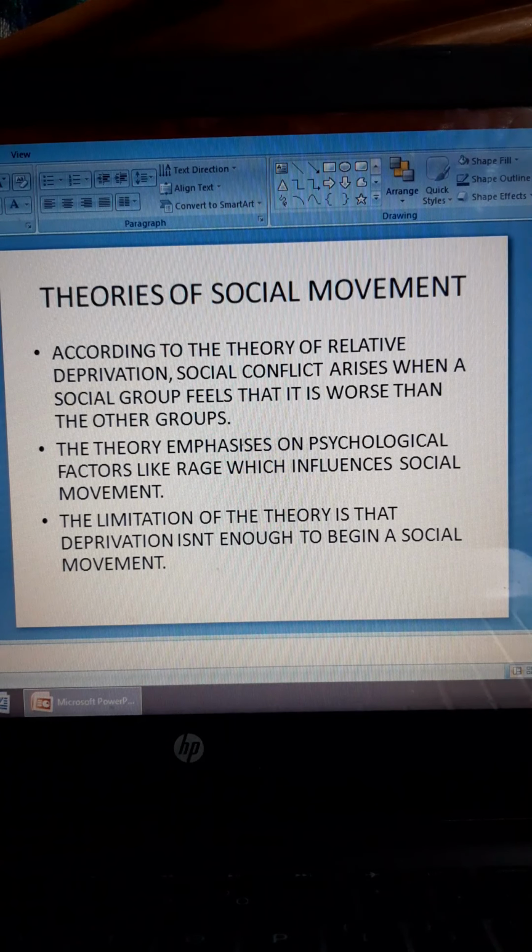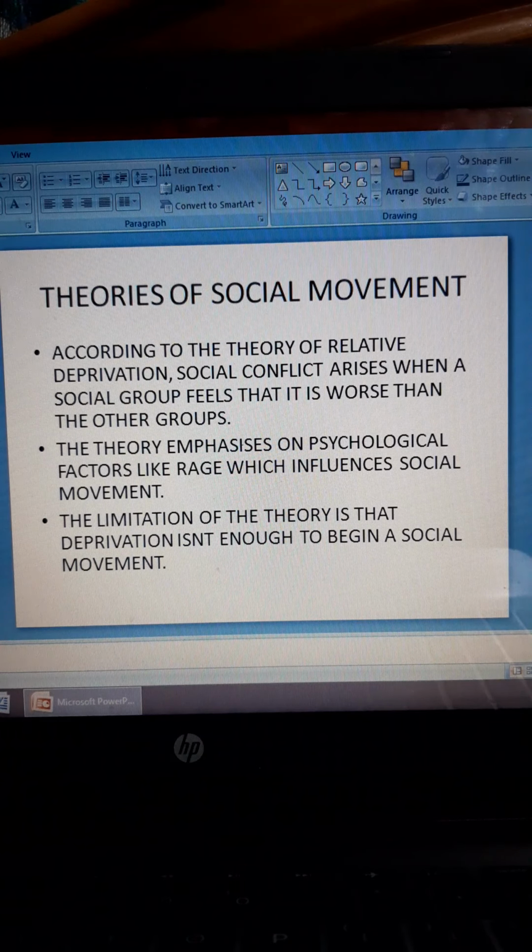So we move to the next point, that is theories of social movement. There are about three theories given. According to the theory of relative deprivation, social conflict arises when a social group feels that it is worse off than other groups. So they are feeling deprived. This theory states that a social movement comes about when one group feels deprived. They do not have things that other groups have, the same status, or the same economic or political power. That is when a social movement arises. They feel that they are inferior to the other group.